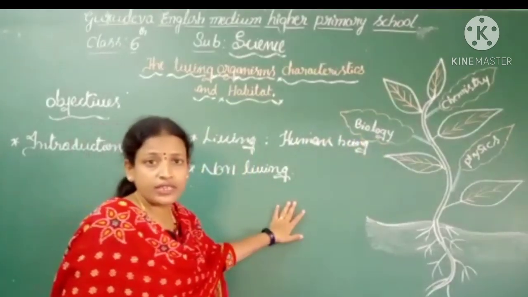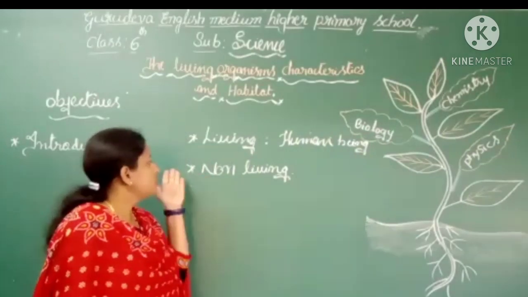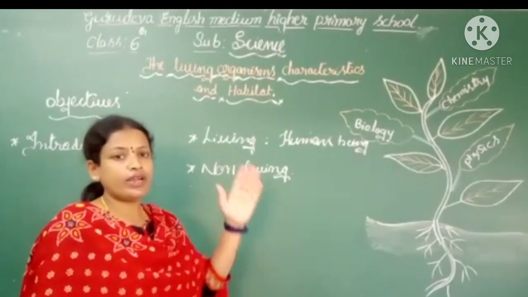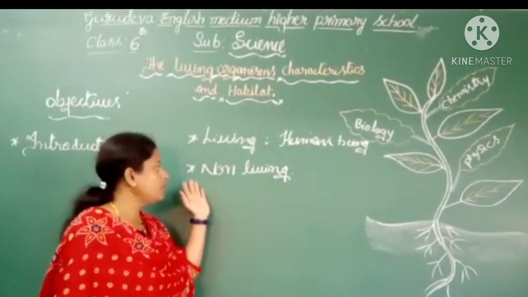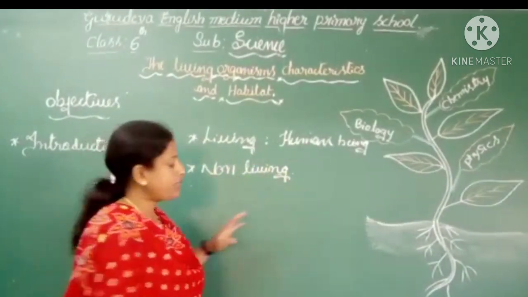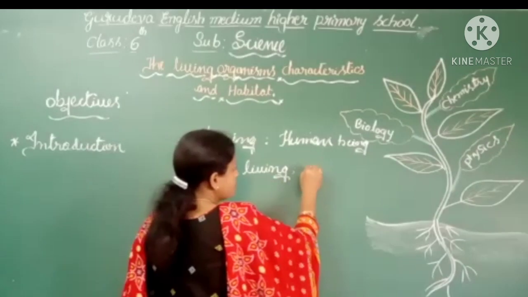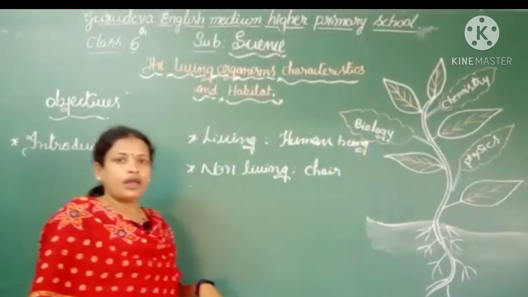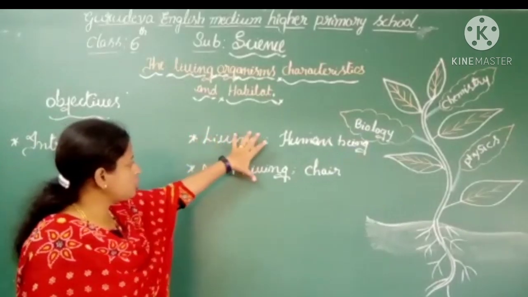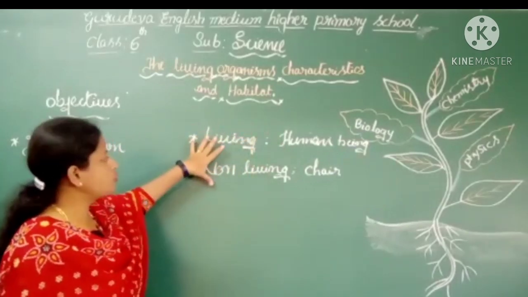What do non-living things mean? Already I told you that non-living things are those which don't have life in them, and we call those non-living organisms. An example for non-living organisms: chair.